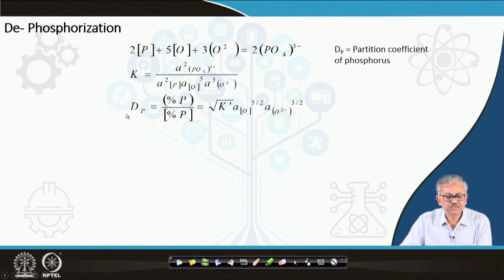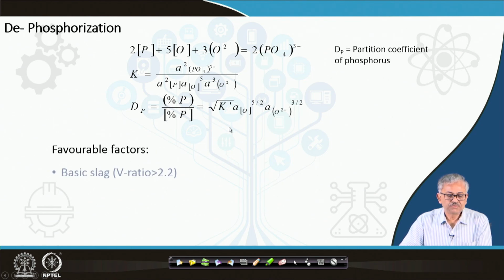And the partitioning, dP, we can write in this form: percentage of phosphorus in the slag by percentage of phosphorus in the metal, and in terms of K prime. K prime is basically some constant times K, and that is equal to the activity of oxygen to the power 5/2 and the activity of O2- to the 3/2.